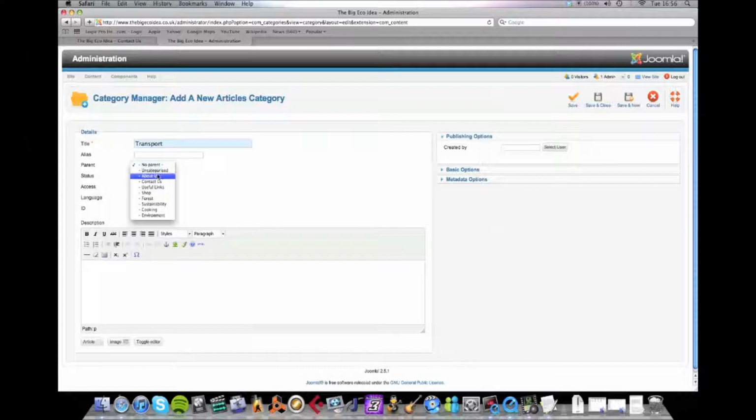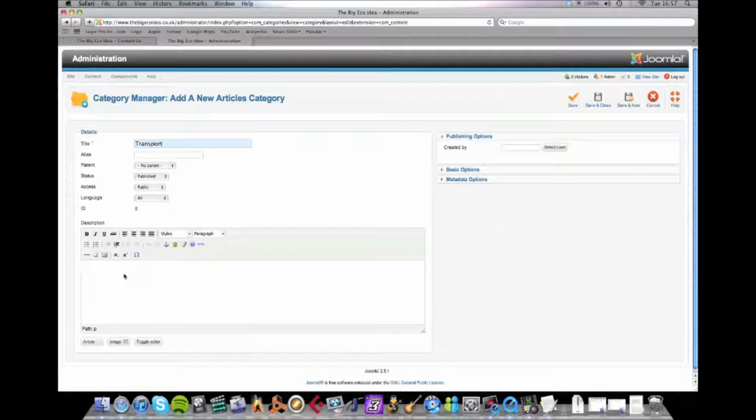Parent means if I, for example, put the parent as about us, transport would now be a subcategory of about us. So if this site's about nature, for example, you could have a nature overall category and then subcategories for wildlife and plants, etc. Although it's probably not really necessary to have an overall category as nature, really. So we'll change that to no parent because we don't want that. Leave these as they are. We won't worry about those at the moment.